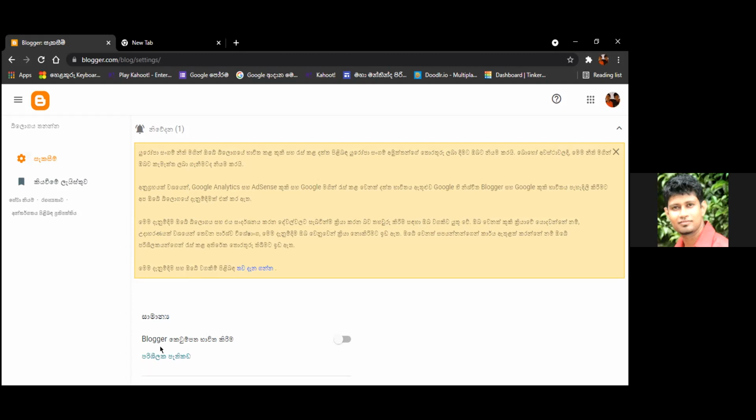So since this is coming in Sinhala, okay, so just type in the URL. Otherwise, there's another way. Just type in the URL like this. After the blogger.com, please type language. Just erase the other things.